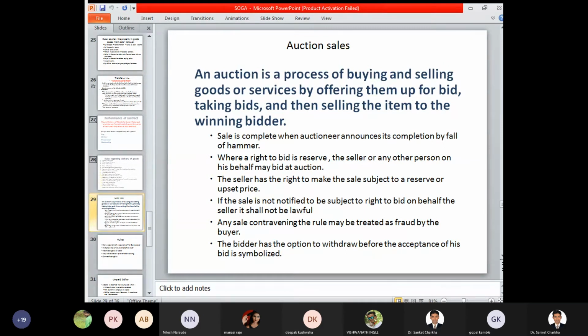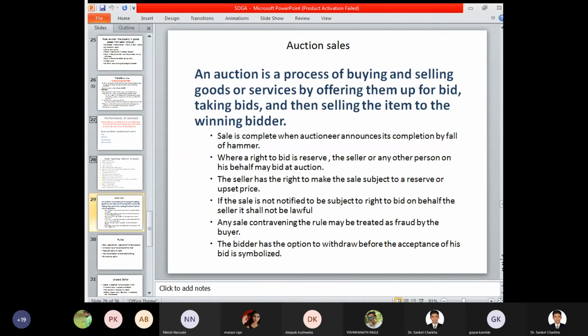That is 10 lakhs, 11 lakhs, 12 lakhs, 15 lakhs, 20 lakhs, 50 lakhs, 1 crore, and so on. At this stage, every bid is kept reserved. A person who wants to purchase the commodity always has to quote a higher price than the one quoted earlier. And always a three-times call is given for conducting an auction sale: 50 lakh 1, 50 lakh 2, 50 lakh 3, and lastly the bid is closed by the fall of the hammer.